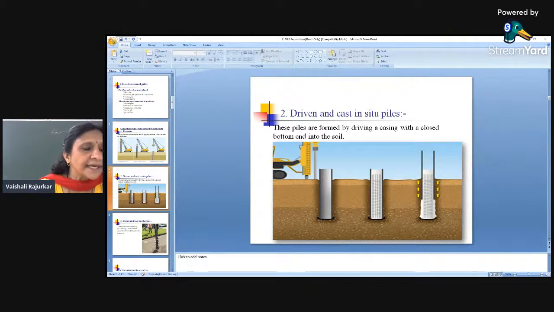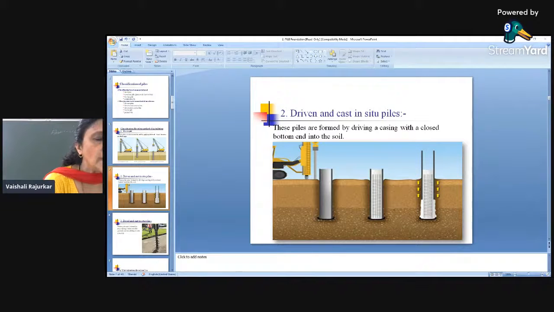Once the casing is inserted, if it is an RCC pile, then the reinforcement cage is inserted over here and further the concreting is done. So this pile is called the bored and cast in situ pile. But when will it be a driven pile? When the driving is made at the top. Driving means the hammering is made at the top, and simultaneously the concrete is enlarging at the bottom and the casing is removed.